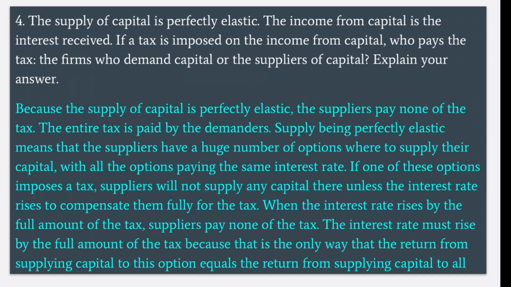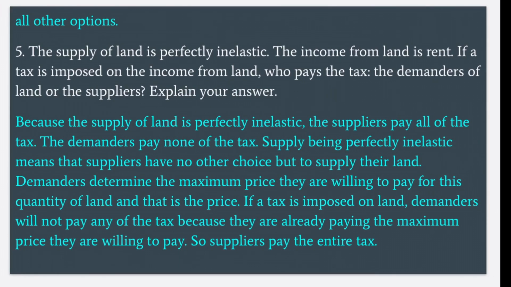Supply being perfectly elastic means that the suppliers have a huge number of options where to supply their capital, with all the options paying the same interest rate. If one of these options imposes a tax, suppliers will not supply any capital there unless the interest rate rises to compensate them fully for the tax. When the interest rate rises by the full amount of the tax, suppliers pay none of the tax. The interest rate must rise by the full amount of the tax because that is the only way that the return from supplying capital to this option equals the return from supplying capital to all other options.